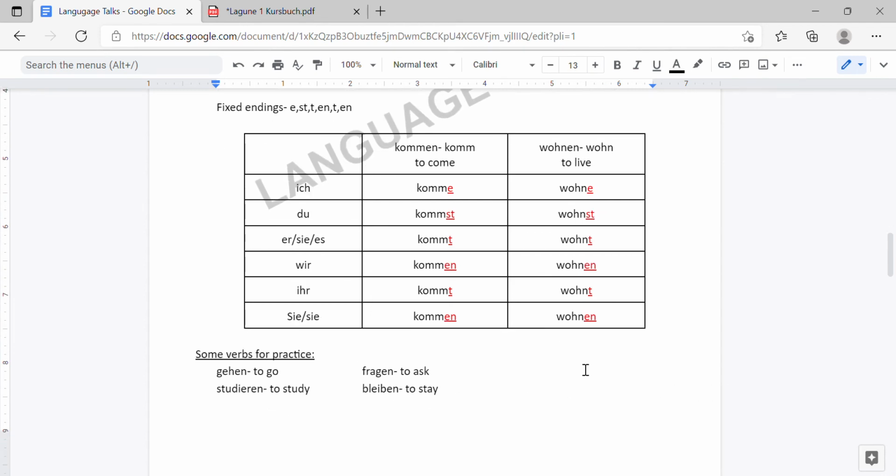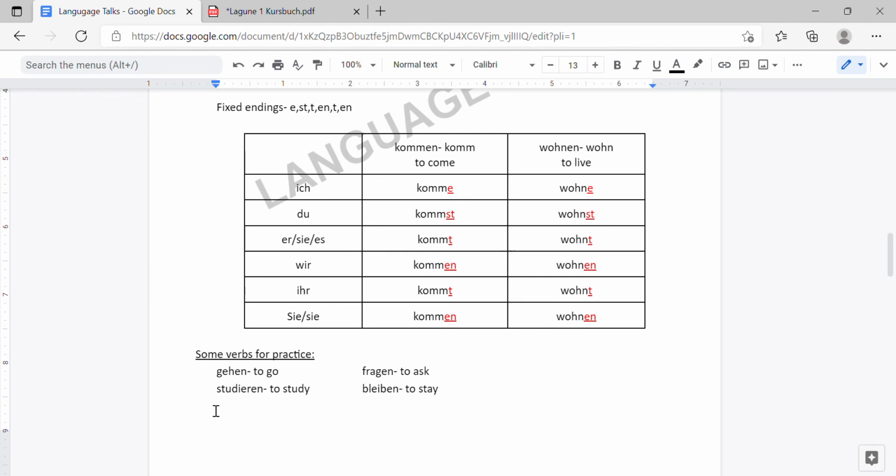Just as we have discussed, remove the en, derive the stem verb and add the appropriate endings. Okay? So, please write the conjugations of these 4 verbs and memorize it. You can remember it this way: ich, du, er, sie, es, wir, ihr, sie, sie. Remember it in that order and just remember the endings and add it to the stem verb. That's all.